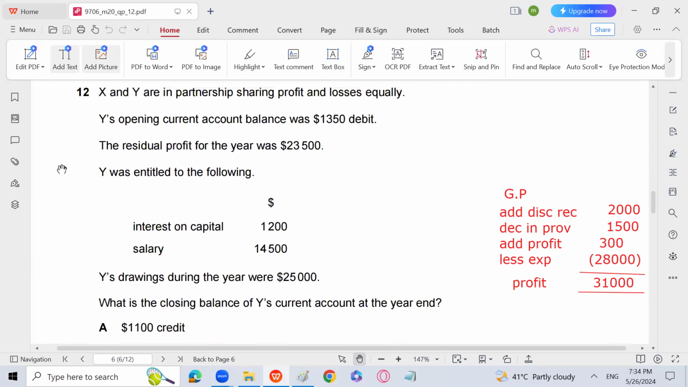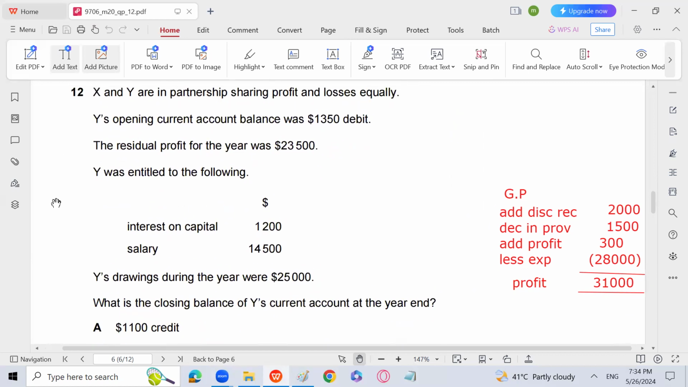Brought down is going to be 1350. Profit is 23,500 divided by 2. Though it is written residual profit, it is the total residual profit, including X and Y. So you divide it by 2. It will also be written on the credit side. Interest on capital will be credited, salary will be credited, and drawings will come on the debit side, 25,000. You will get the answer of the closing balance of the current account easily. So this is how it will be done.